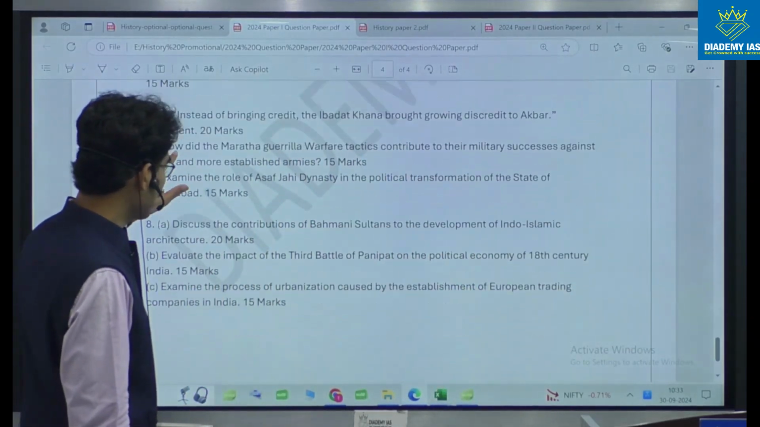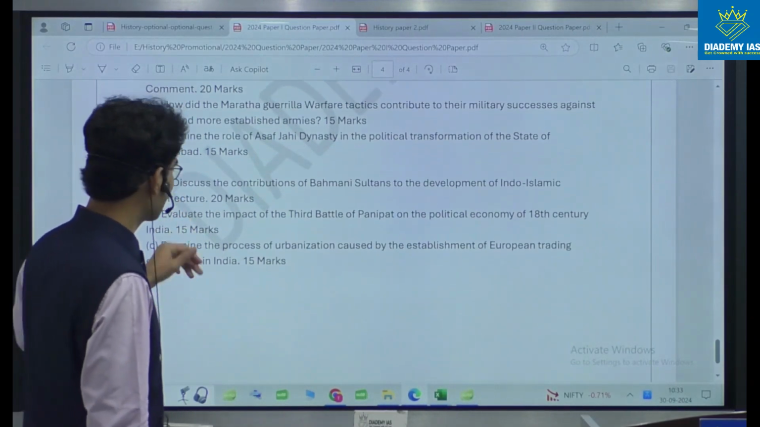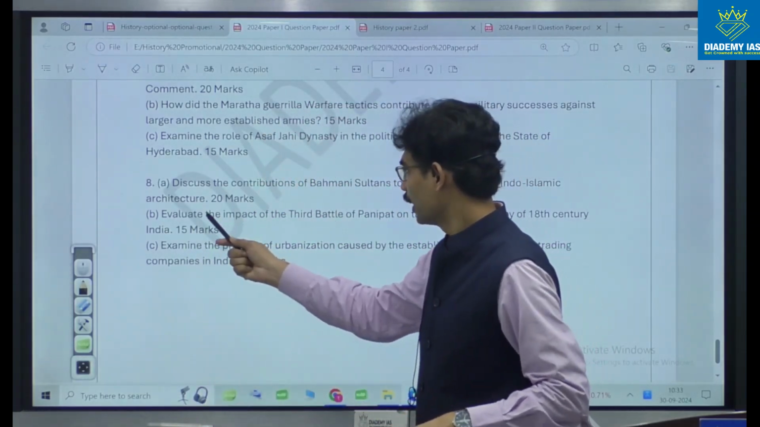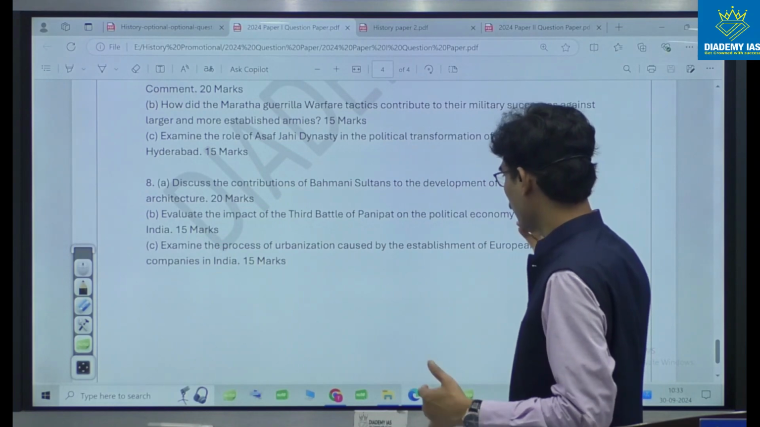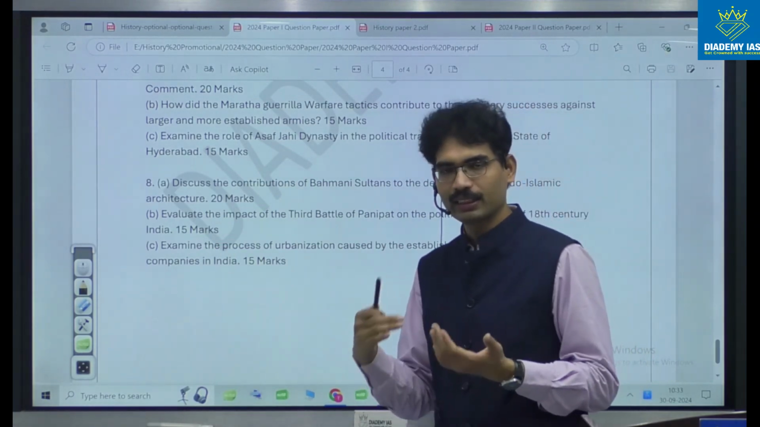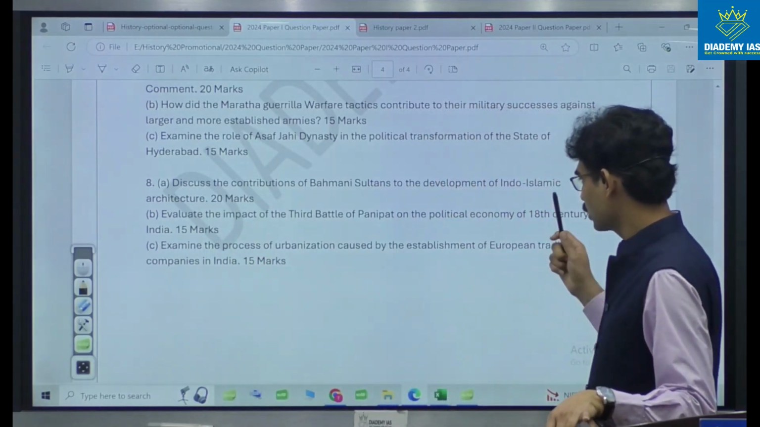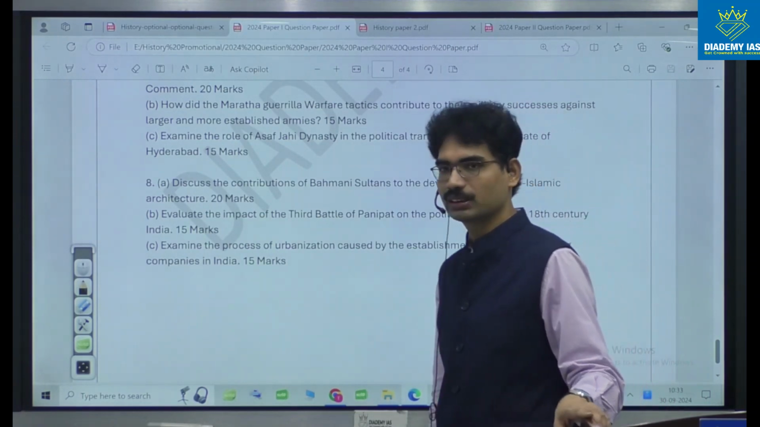Discuss the contributions of Bahmani sultans to the development of Indo-Islamic architecture, art and culture angle, Islamic architecture. Evaluate the impact of the Third Battle of Panipat, political angle, economy, and this battle's impact. Examine the process of urbanization caused by the establishment of European trading companies in India, urbanization.